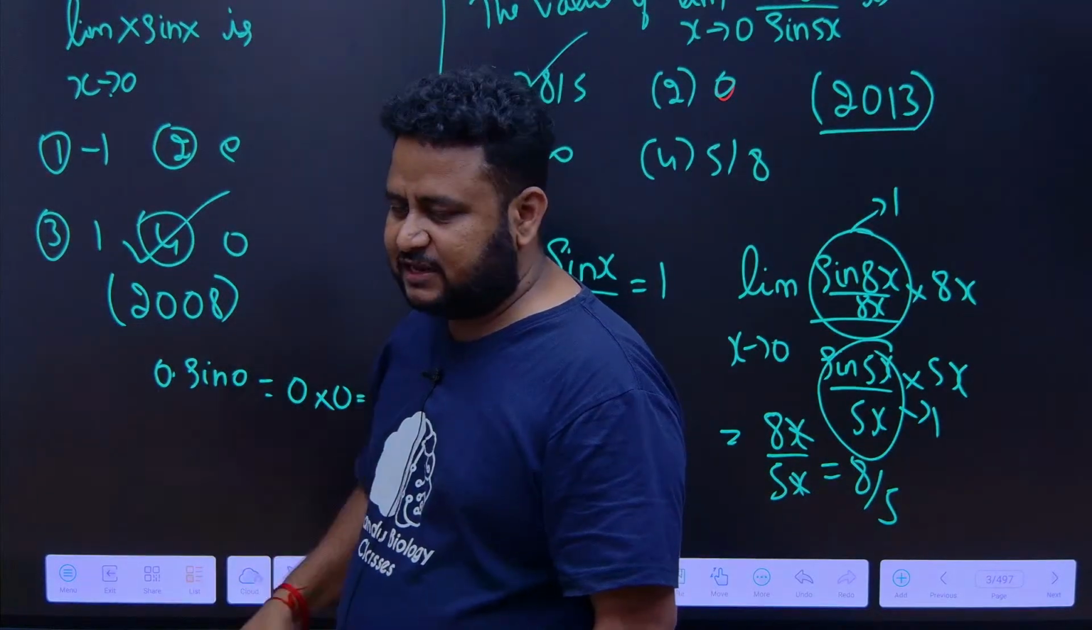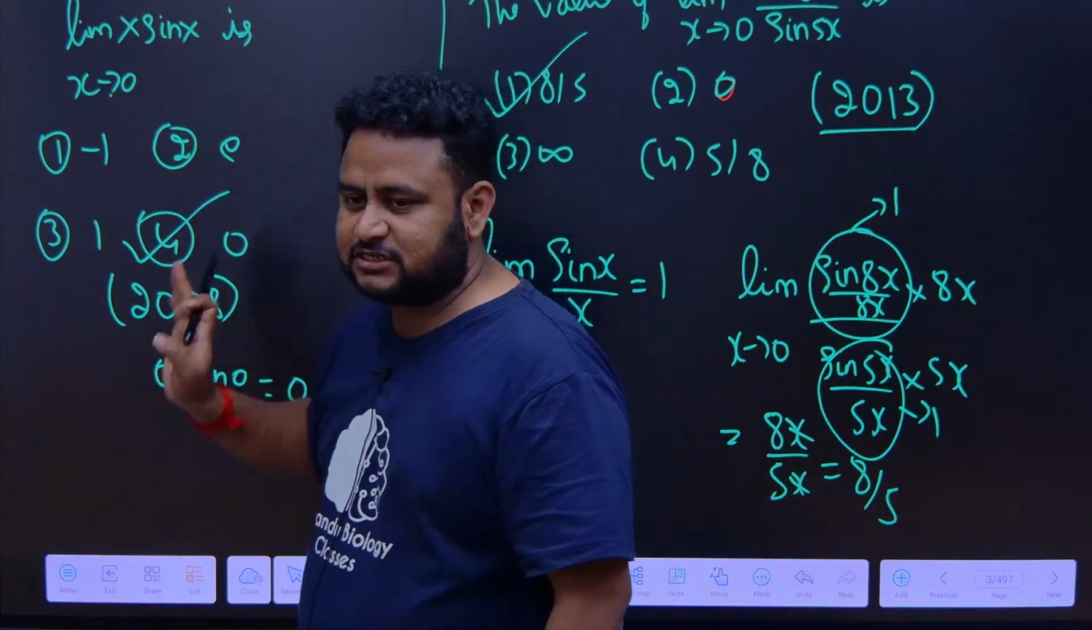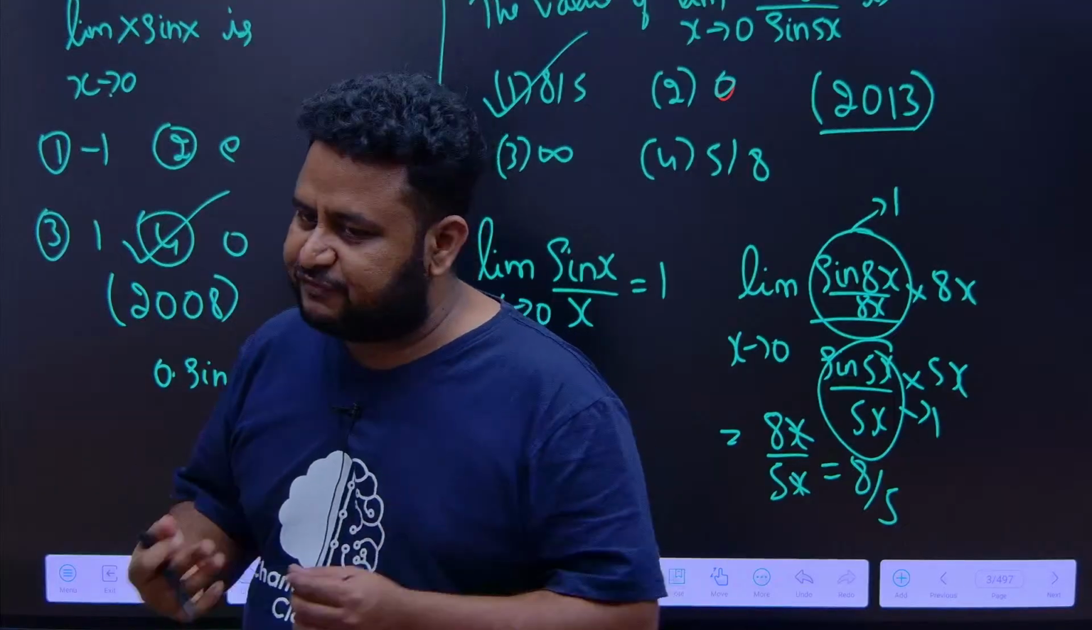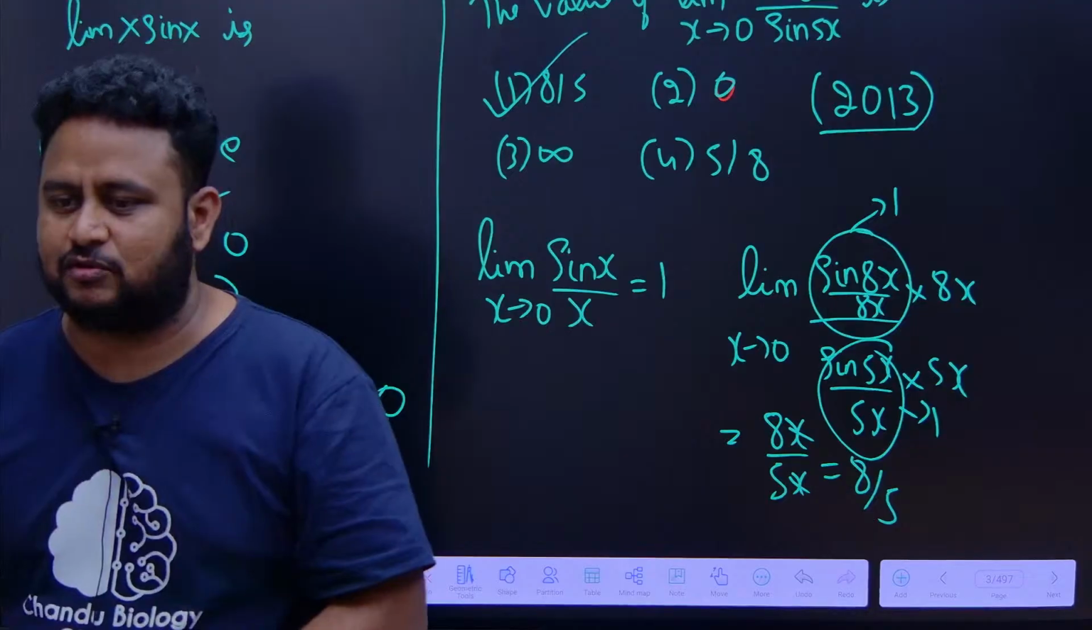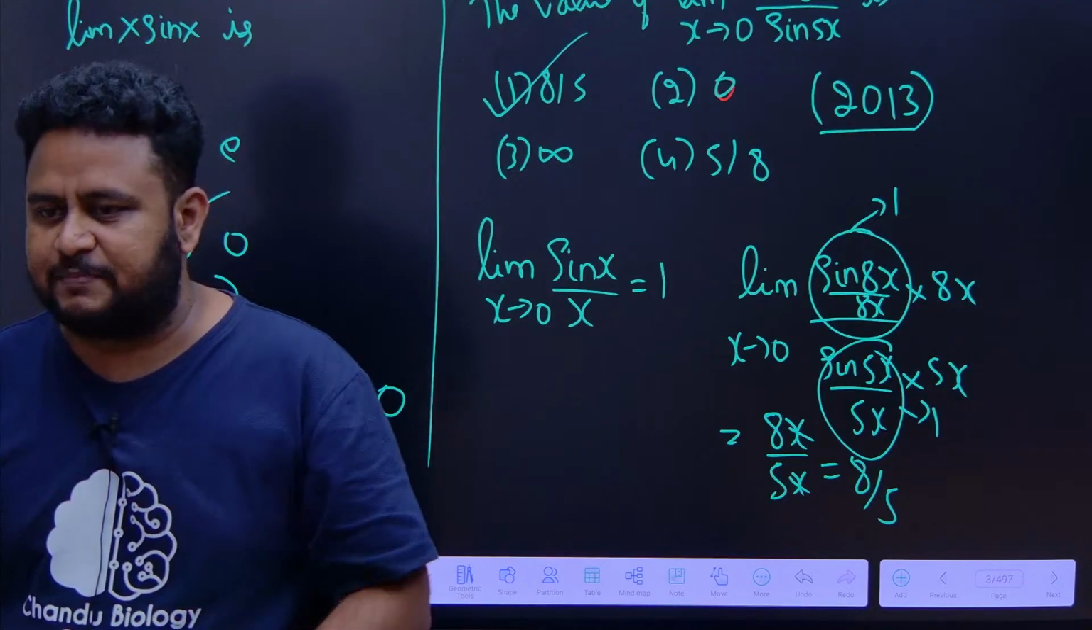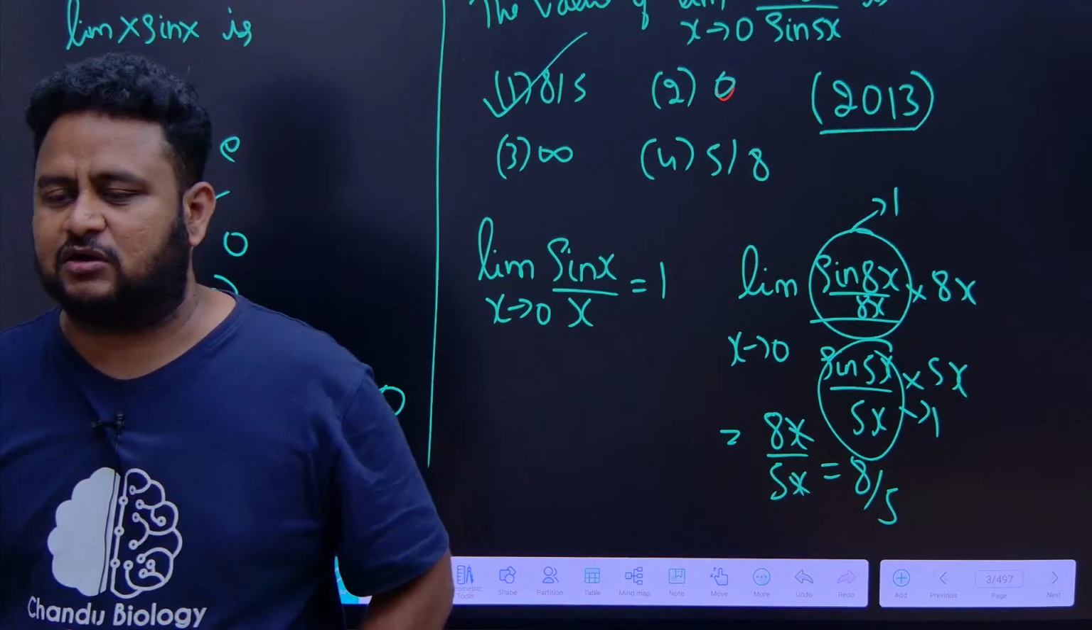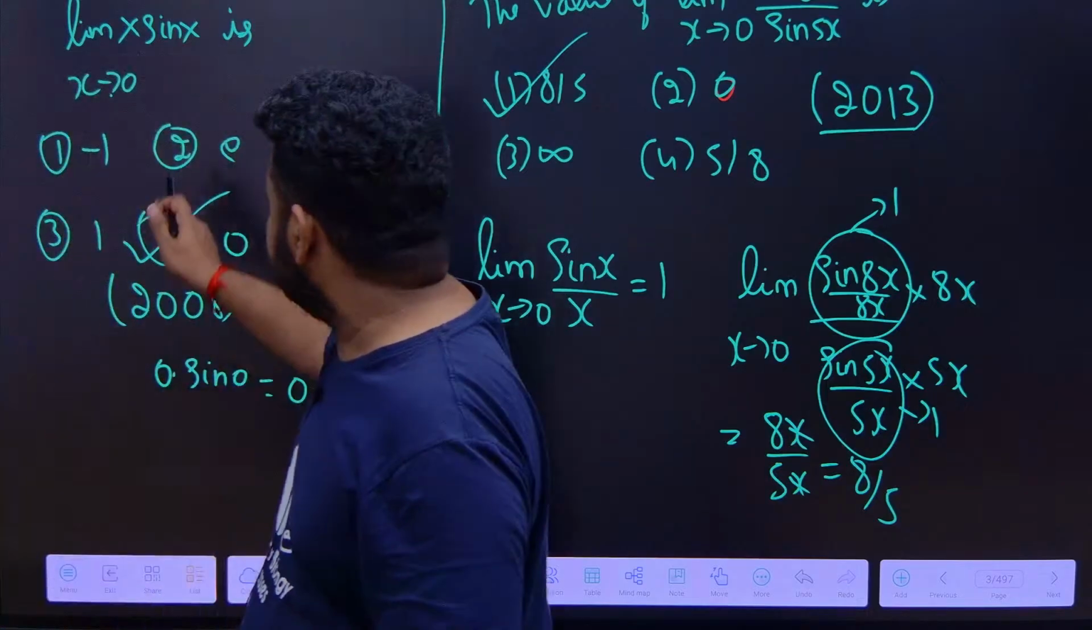0 is also a finite value. Any finite value that you get by direct substitution is totally fine for us. Even if you get an answer of infinity, that is fine. But if you get an answer like 0 by 0, infinity by infinity, or 0 minus 0, something like that, that is not right. So this is perfectly fine.